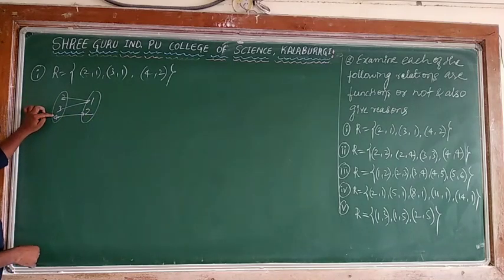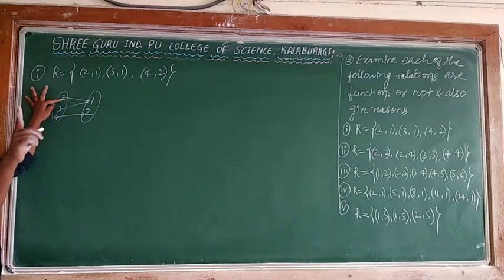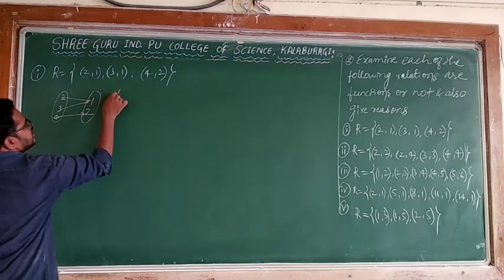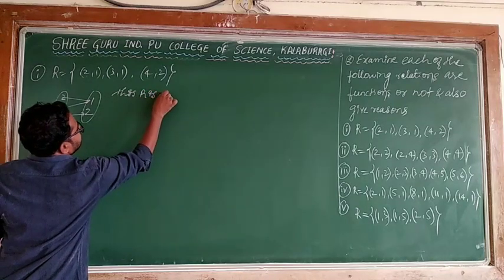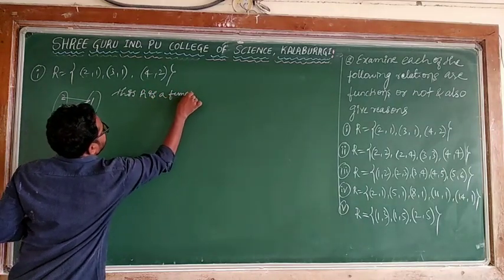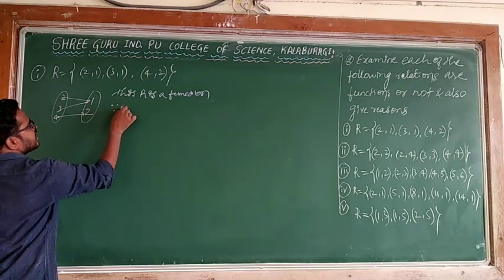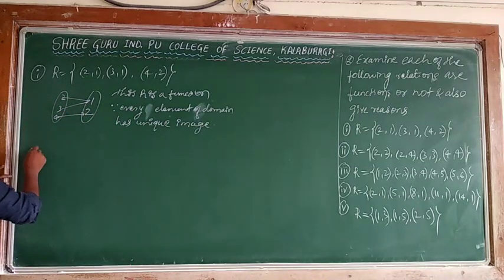Every element of the domain has a unique image. Every element has an image, and it should be only one. 2 has only one image, 3 has only one image, 4 has only one image. So this R is a function because every element has a unique image. Okay, second one.